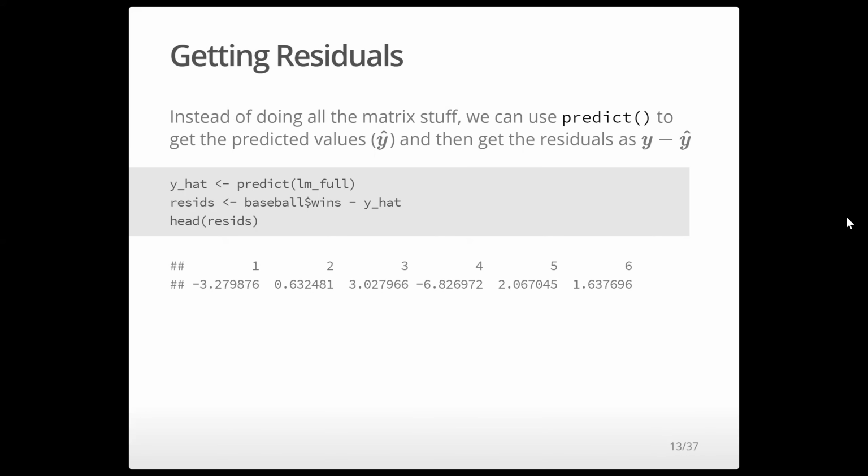So instead of going through all the matrix stuff to get the residuals, we can just use the predict function, just to see the way this works first. We could use the predict function to get the estimated values by the model, the predicted values, so the y hats. And then we can get the residuals as the actual y's minus the y hat. So here I use predict to get y hat, and then I get the residuals as the actual wins minus y hat. And so we can see here's just the first 6 residuals.